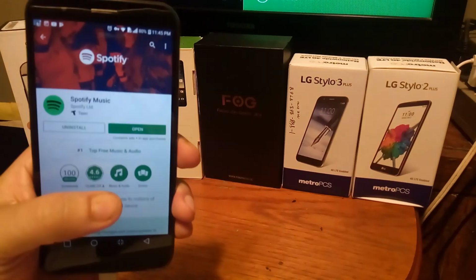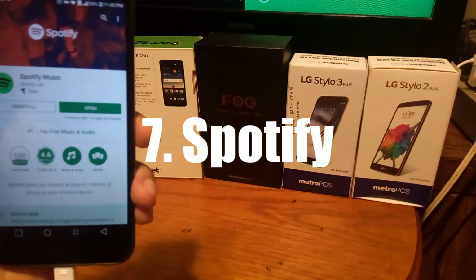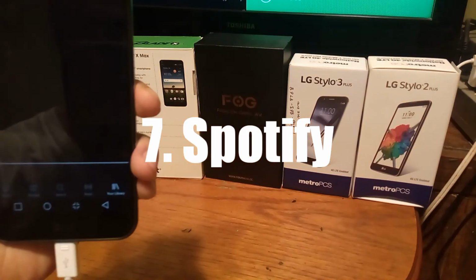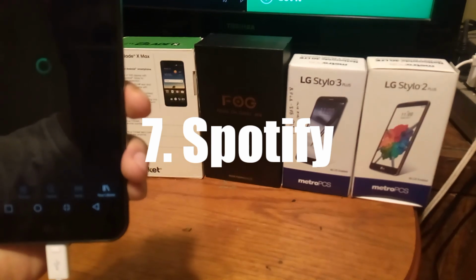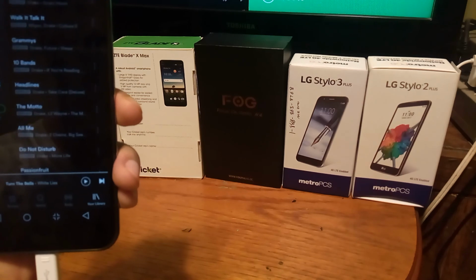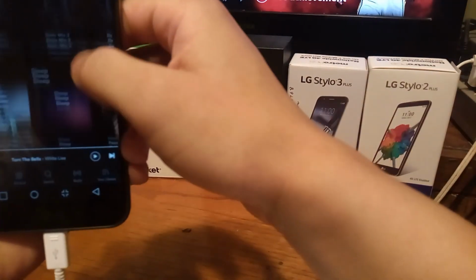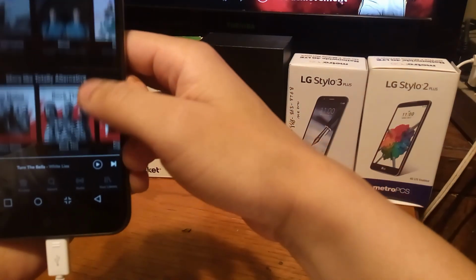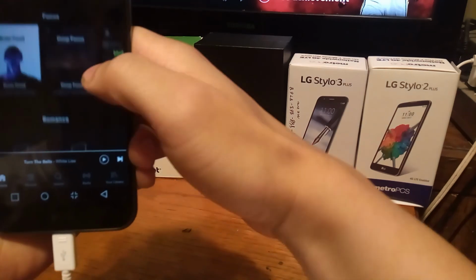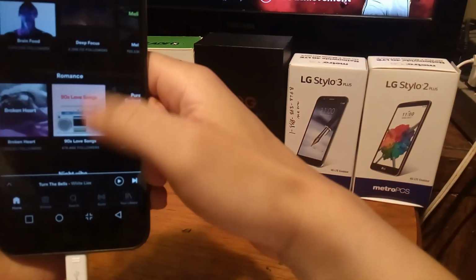Number 7 is Spotify. Basically, a lot of people should be on Spotify by now, but if you aren't, it's basically a platform where you can listen to music. You get a whole bunch of different features here. So you basically can listen to any album ever made on this platform. It organizes all the genres right here.